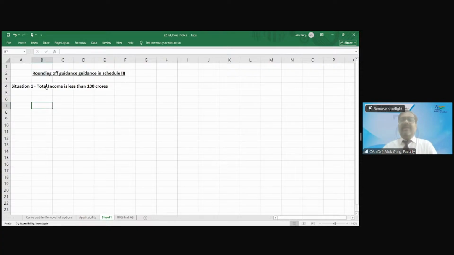So this is the P&L of the company. P&L revenue is there. Okay. And what is the revenue? Revenue is 88 lakh 50,321.